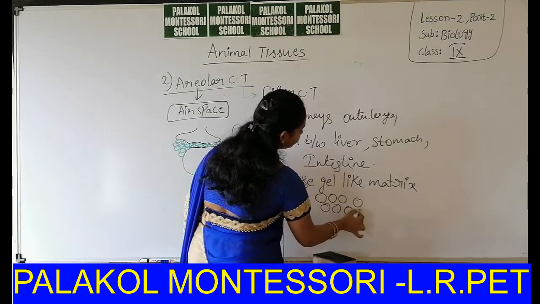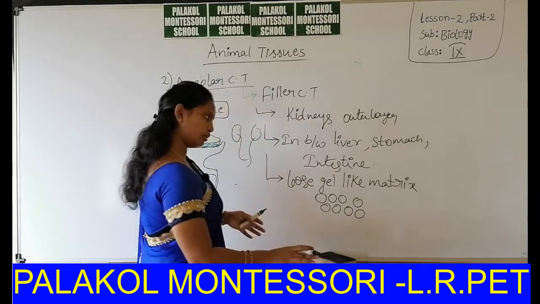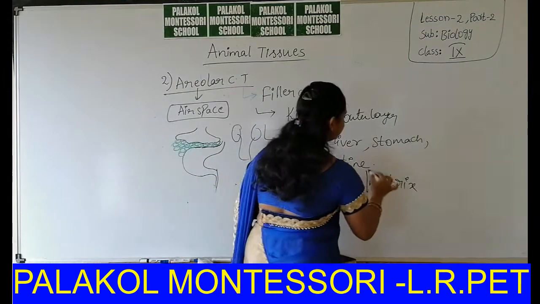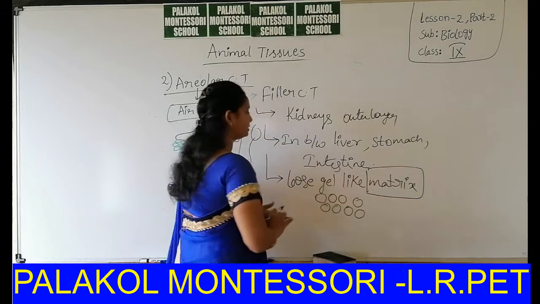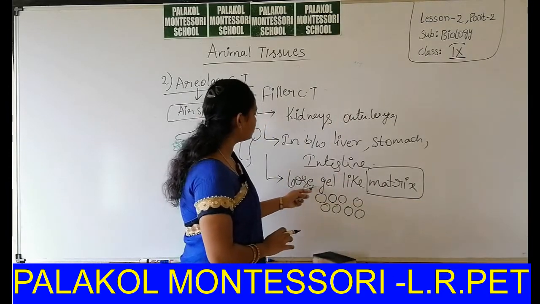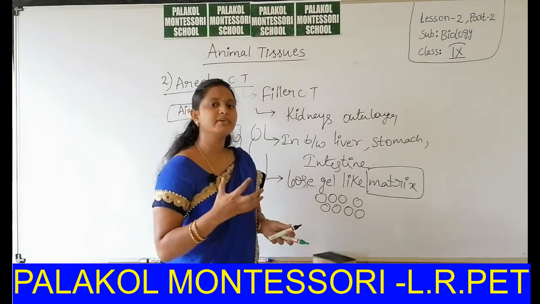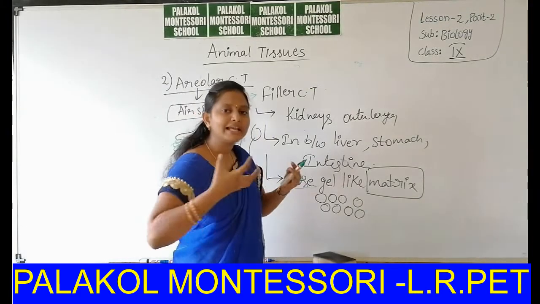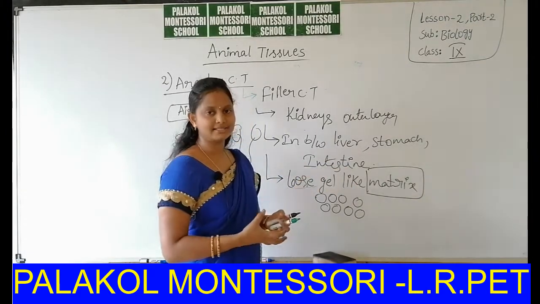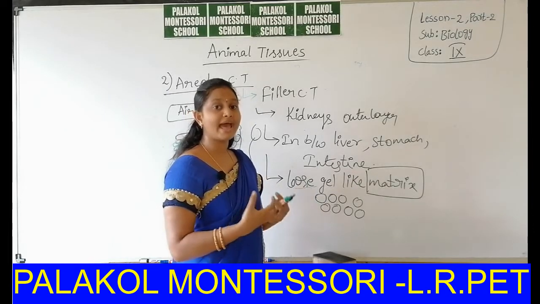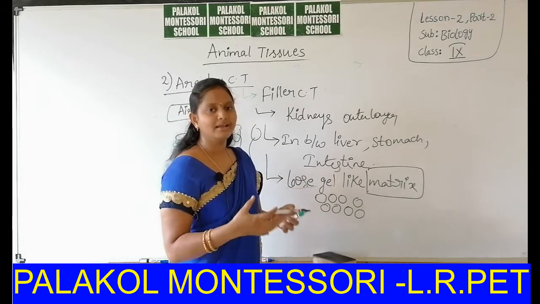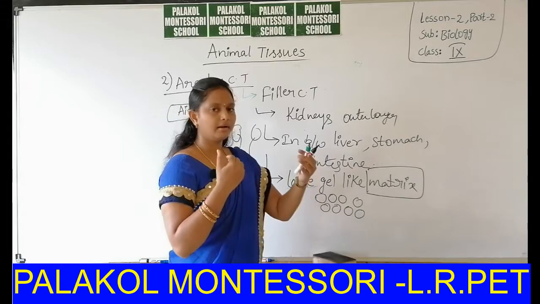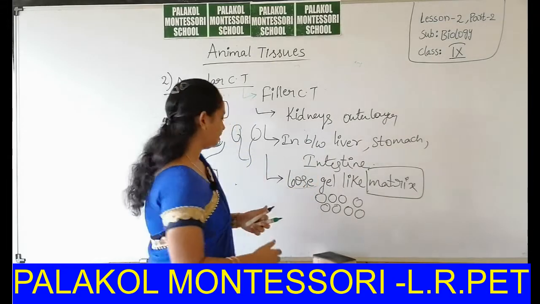When compared to all types of connective tissue, the matrix present in the areolar connective tissue is very loose and becomes like a gel. Due to the loose gel-like matrix, the areolar connective tissue acts as supporting tissue.